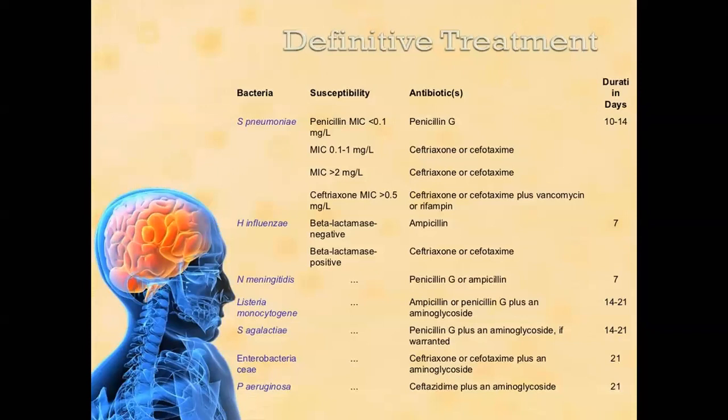Definitive treatment. If the patient has Streptococcus pneumoniae meningitis, the drug of choice is penicillin G or ceftriaxone or cefotaxime. If the patient has H influenzae, the drug of choice is ampicillin. If the patient has Listeria monocytogenes, the drug is ampicillin. So if you diagnose a patient with meningitis, at least 3 drugs must be remembered: one is ceftriaxone or cefotaxime, the second is vancomycin, and the third is ampicillin. So these are the different antibiotics used for the treatment of bacterial meningitis.